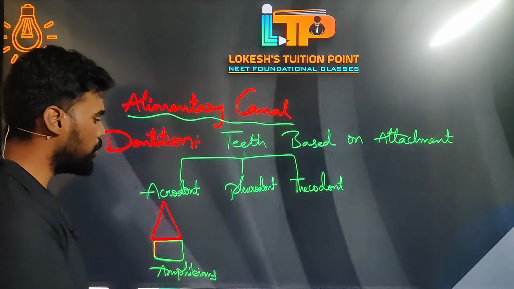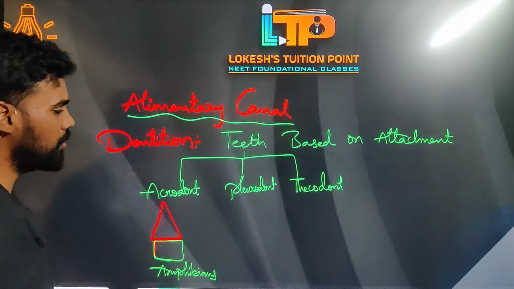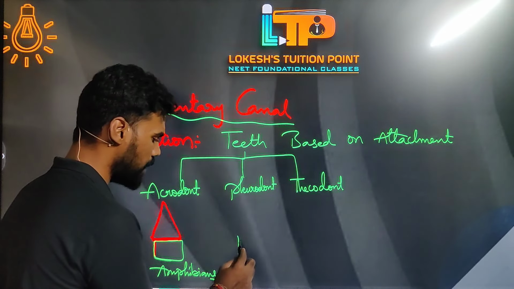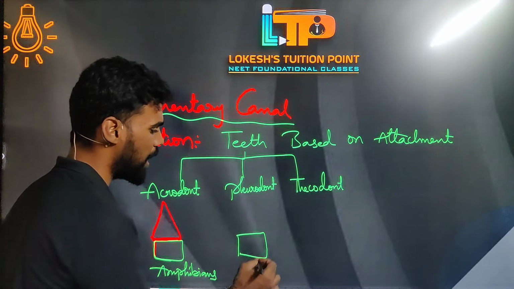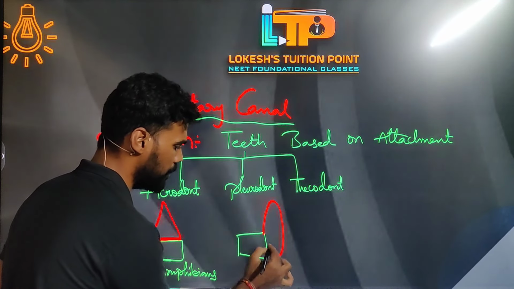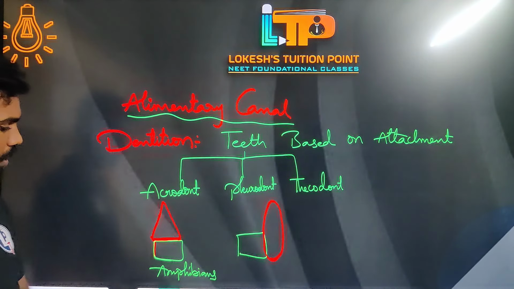Now let's talk about the second kind of teeth based on attachment, that is pleurodont. In this case, teeth are attached just beside the jawbone. So in this way it is attached.